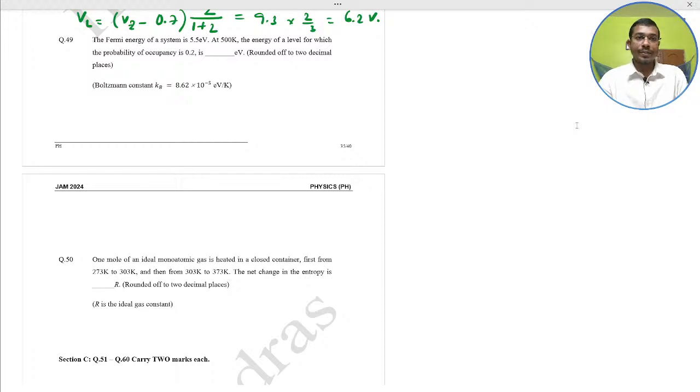The Fermi energy of a system is 5.5 electron volt at 500 Kelvin. Find the energy of the level for which the probability of occupancy is 0.2. Round up to 2 decimal places. Very important question, question number 49. Quickly solved.